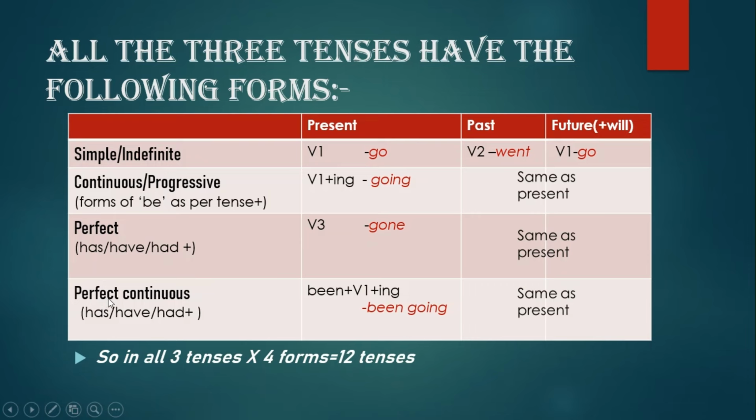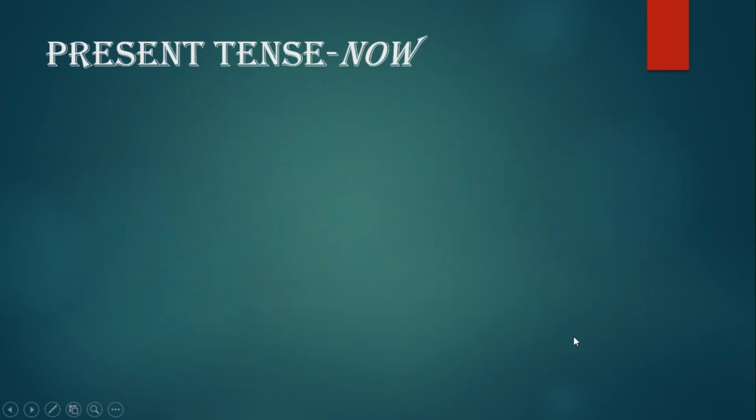If you see, we have discussed that been is a form of the verb be. So here been is the participle form, third form of the verb be. So that is being used, the auxiliary have been or had been, and the main verb will take the root form of the verb and it will go with the continuous form. So perfect continuous is root form of verb plus ing. Just to avoid having a lengthy video, we will just discuss present tense in this video.